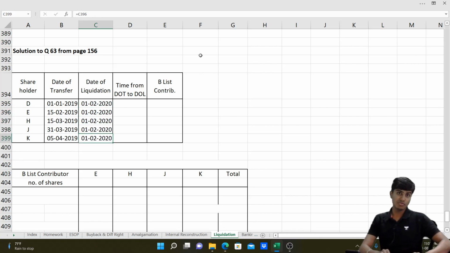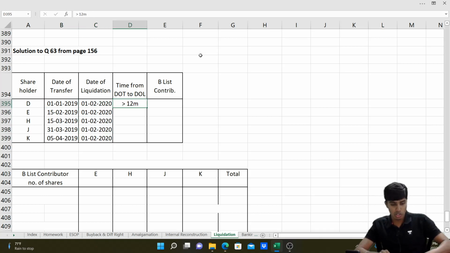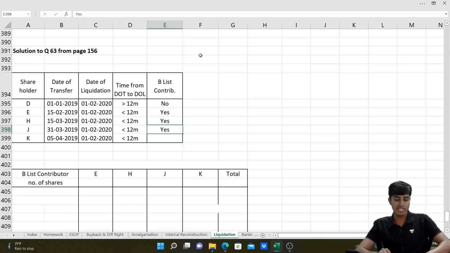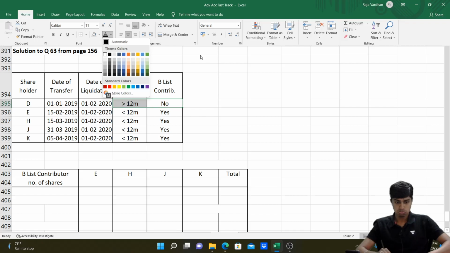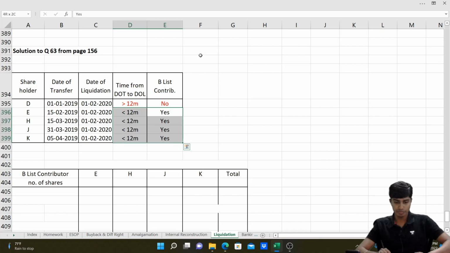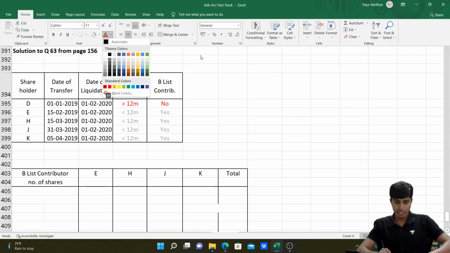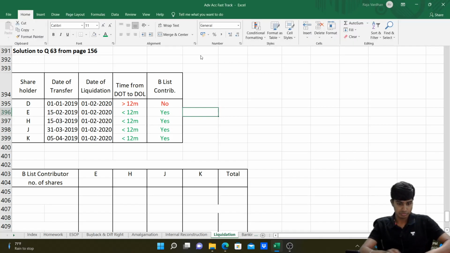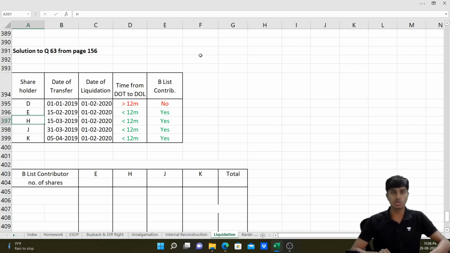If the transfer has happened within 12 months, then they are B list contributors. So this first transfer is beyond 12 months. However, the other people have transferred within 12 months. So D is not a B list contributor, whereas E, H, J, K are. Let's make it red because he is not. Let's make it green because he is. Come on, let's now show the computations.